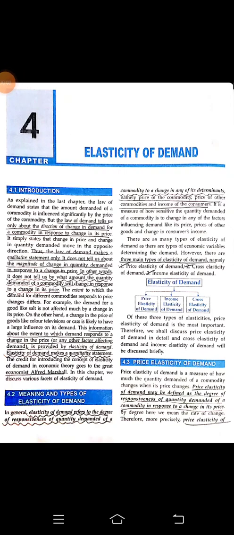Let's start with the fourth chapter from your economics book of grade 12, and the name of the chapter is Elasticity of Demand. So let's begin.